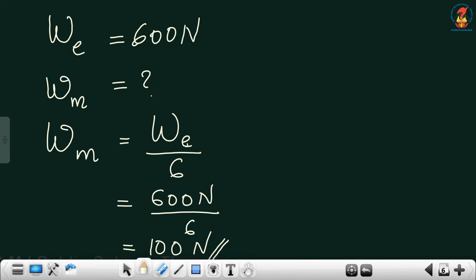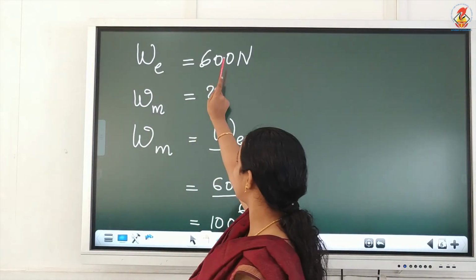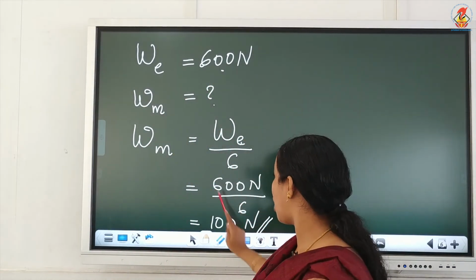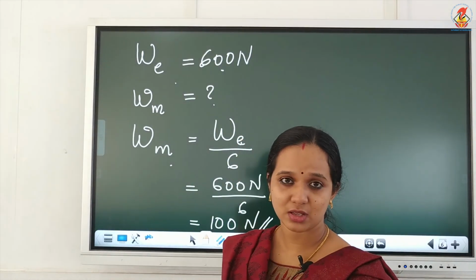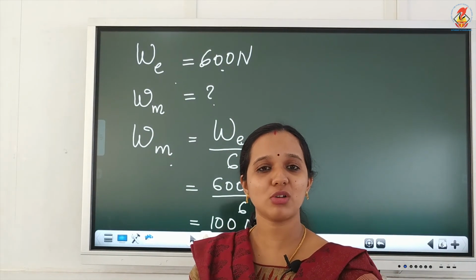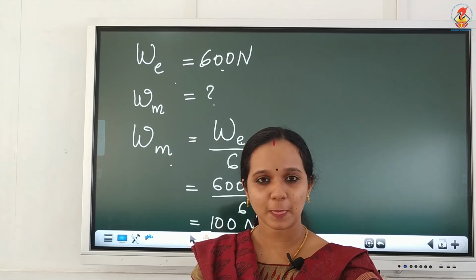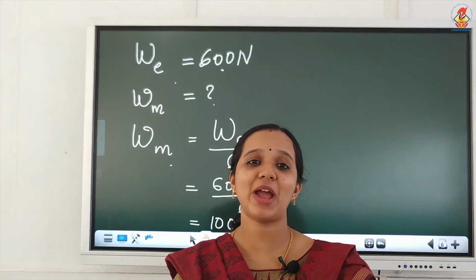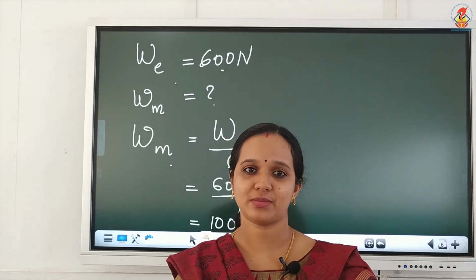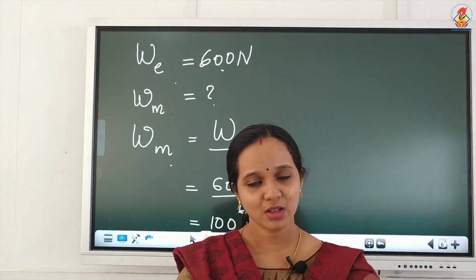So, the weight of the object on the surface of the moon and on the surface of the earth are different. Since the gravitational force on the moon is less, the weight of the object on the moon will be less compared to that on earth. Hope it is clear.